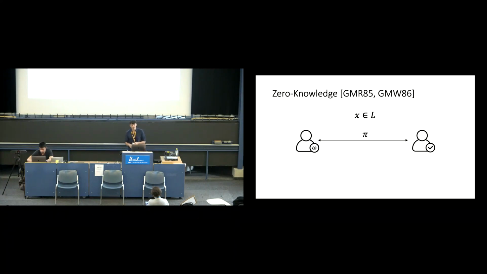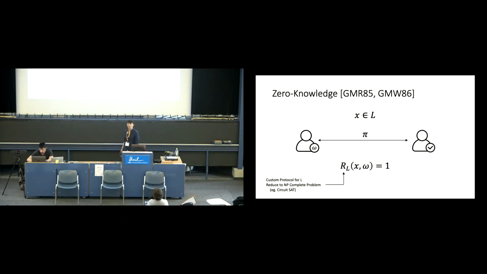In particular, if we represent this language using its relation function, we have some instance X and a witness W, and we don't want to leak anything about the witness at all. So you just learn this output bit 1. And zero knowledge has become an important part of the cryptographic literature, and as such there's been a lot of new techniques developed since its initial invention in the 80s.